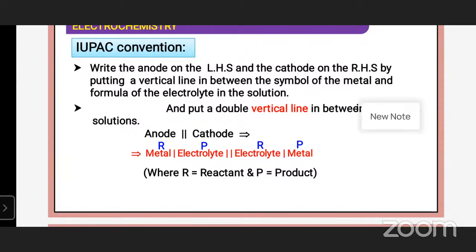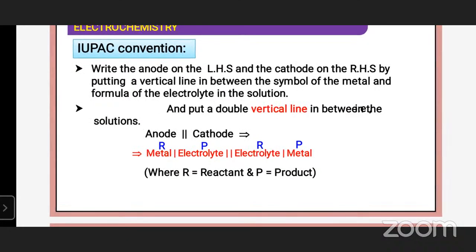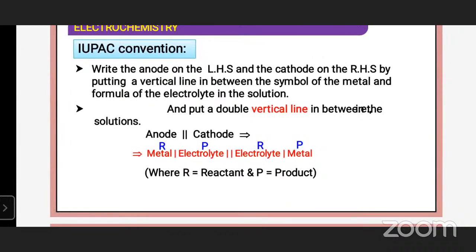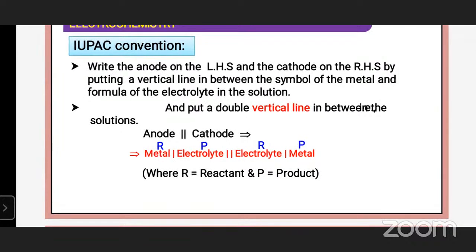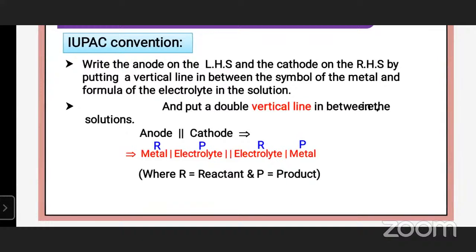This indicates the connecting salt bridge. Under this convention, the EMF of the cell is always positive. It is given by the difference in potential of the right hand electrode and left hand electrode. Here, anode is the left hand side and cathode is the right hand side.